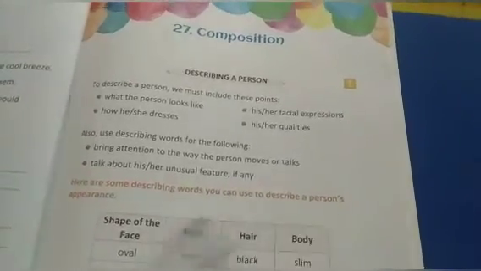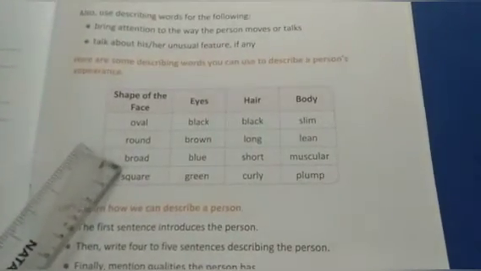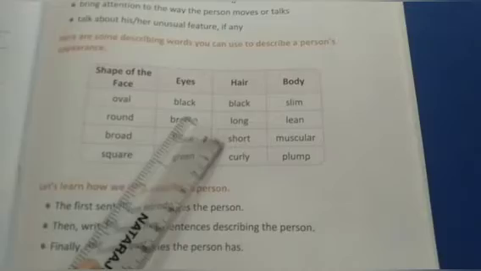Here are some describing words you can use to describe a person's appearance. Number 1, shape of the face: oval, round, broad, square. Eyes: black, brown, blue, green. Hair: black, long, short, curly. Body: slim, lean, muscular, plump.